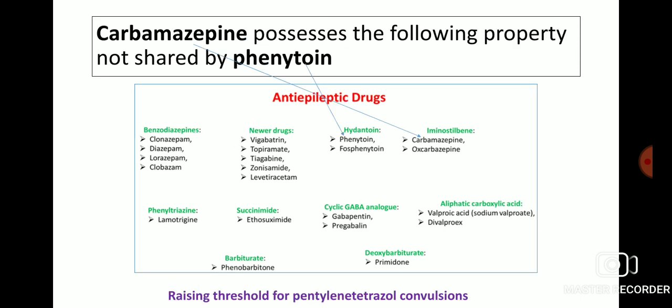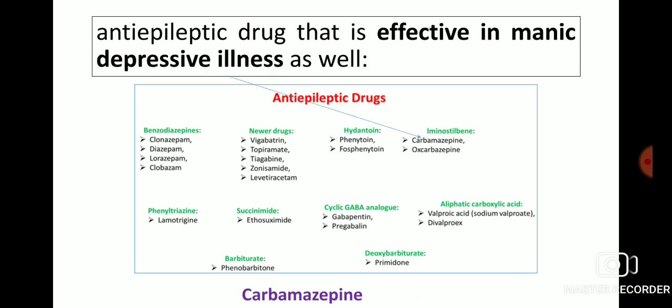Carbamazepine possesses the following property not shared by phenytoin: raising threshold for pentylene tetrazole convergence. So, carbamazepine is an iminostilbene class anti-epileptic drug. The anti-epileptic drug that is effective in manic depressive illness as well is carbamazepine, from the iminostilbene class of anti-epileptic drug.